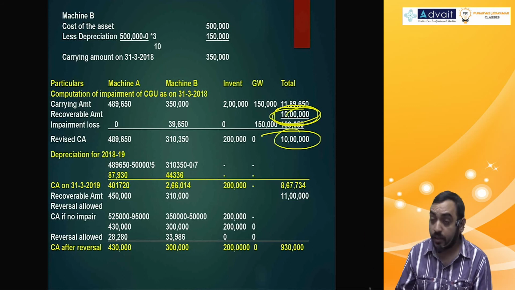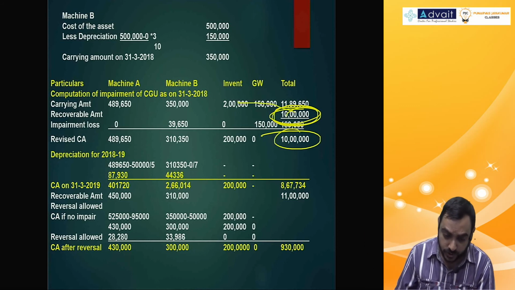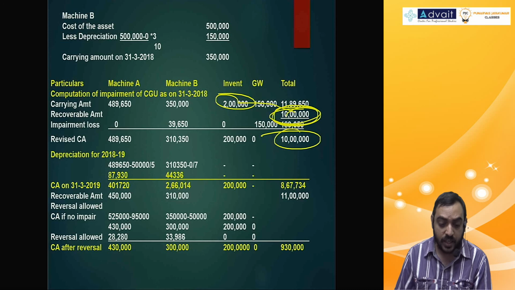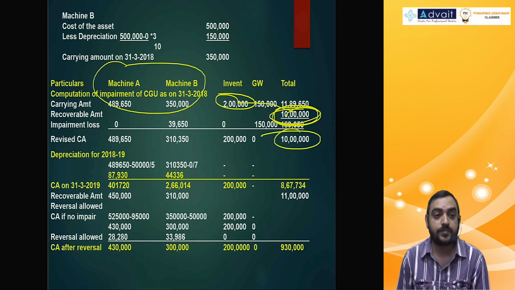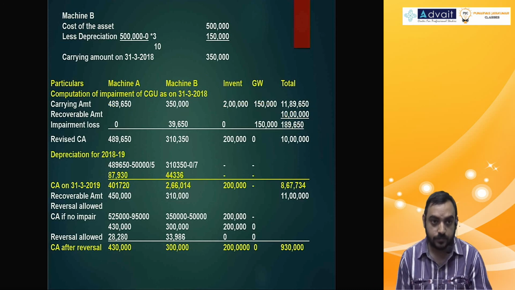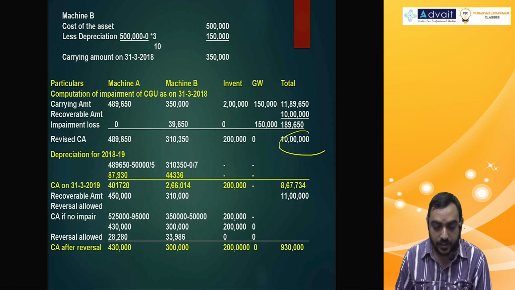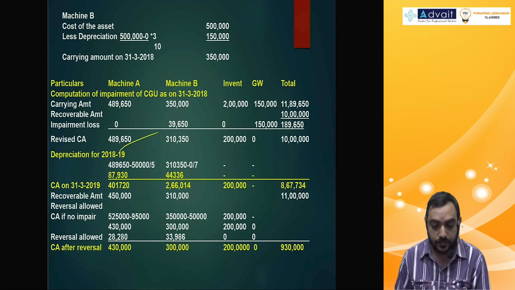We had a total, and the total recoverable amount includes inventory portions. For that only, you have to bring in inventory also. If the amounts on A and B were available, we could have done it directly. That's what we had done actually. Indirectly, that's what we had done. 10 lakh we are taking, 2 lakh we attributed, the remaining portion only we are allocating here. So it is indirectly that.